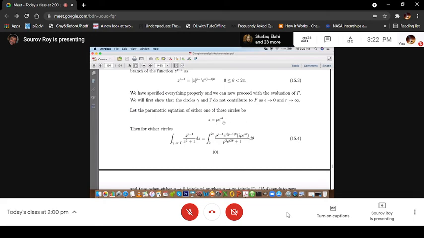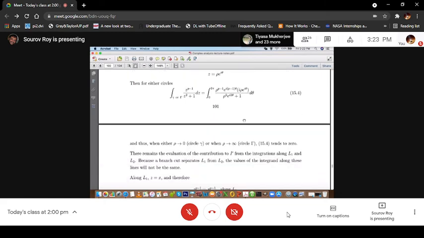For both of them I use rho e to the power i theta. Then integration along gamma or Gamma of z to the power p minus 1 by z square plus 1 dz will be rho to the power p minus 1 e to the power i p minus 1 theta, so mod z is rho of course, and dz is i rho e to the power i theta d theta, divided by rho square e to the power 2 i theta plus 1.